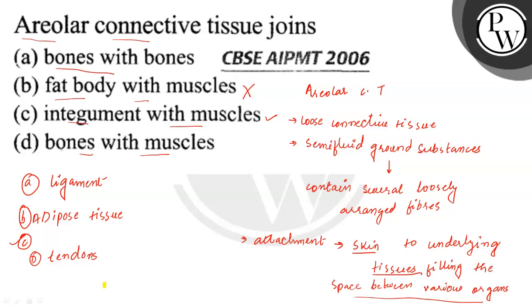The question states areolar connective tissue joins. The answer will be option C, that is integument with muscles, because it connects the skin to underlying tissues and fills the space between organs. So we can say that it attaches the integument, that is the skin, to the muscles and also fills the space because it is a semi-fluid ground substance. So our answer will be option C, integument with muscle.